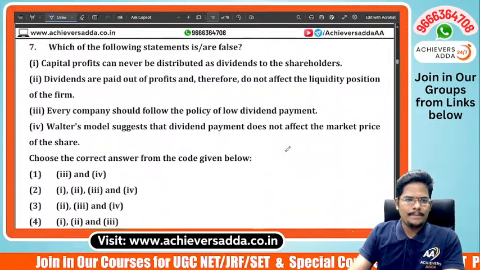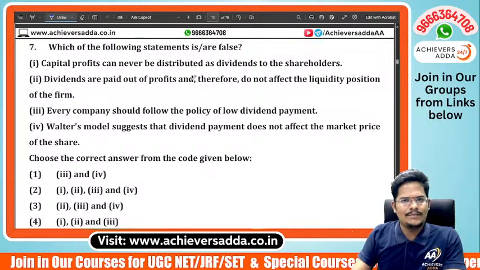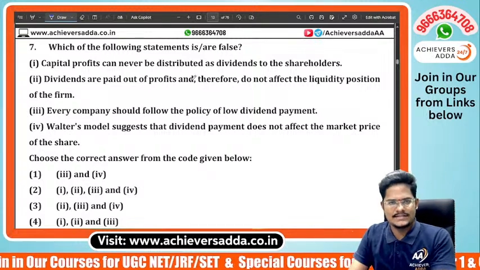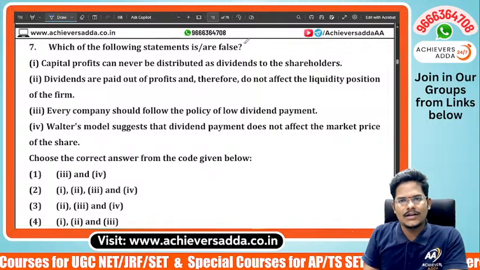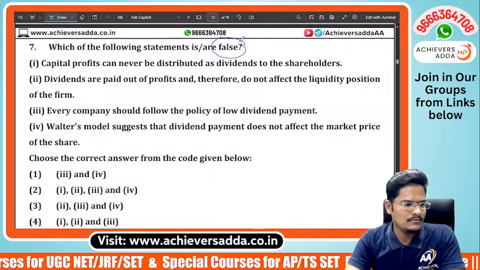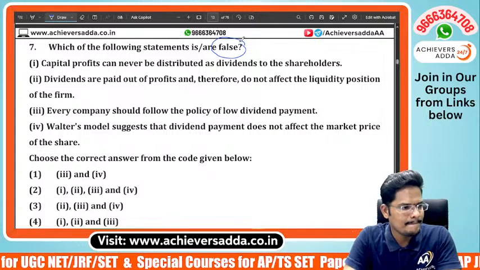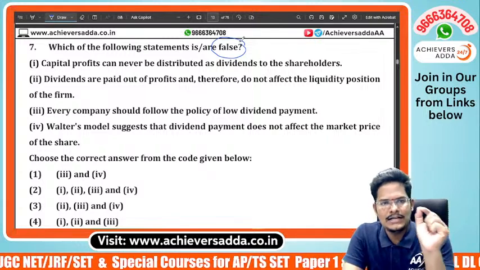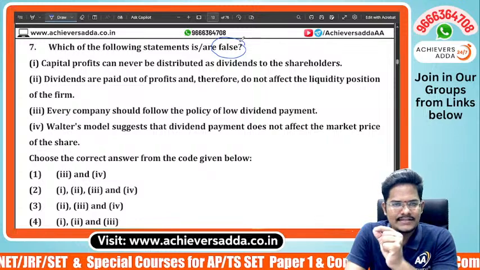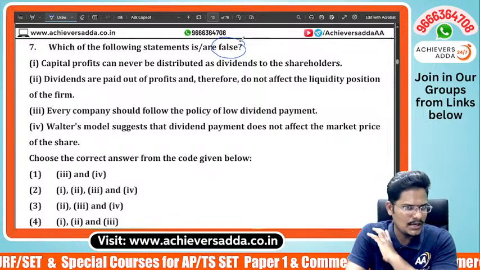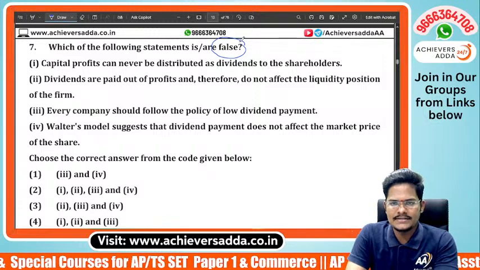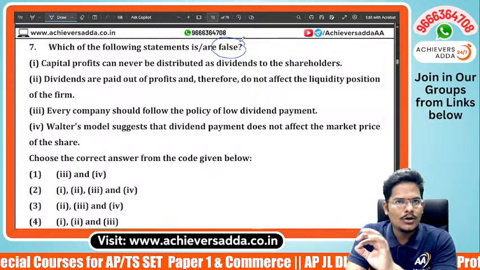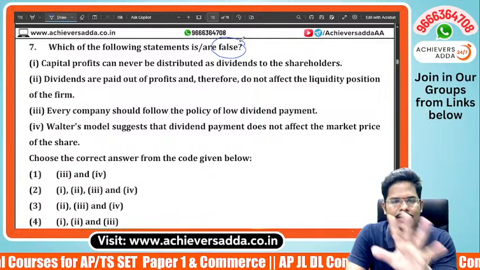Next question. Which of the following statements is true or false? Which of the following statements is a false statement? Negative, false, they are asking. Capital profit can never be distributed as a dividend to the shareholder. Dividends are paid out of profits and therefore do not affect the liquidity position of the firm.